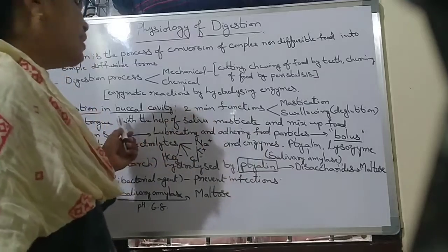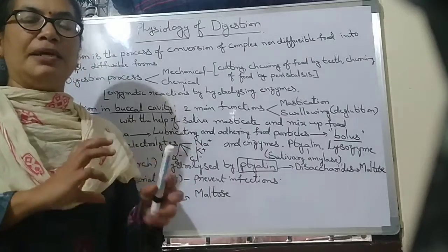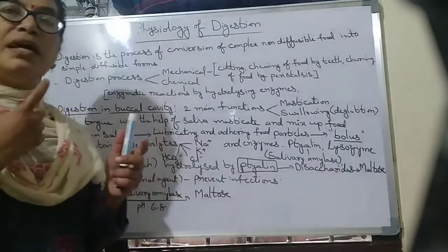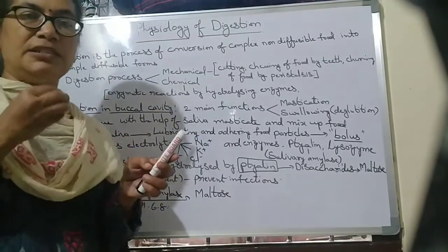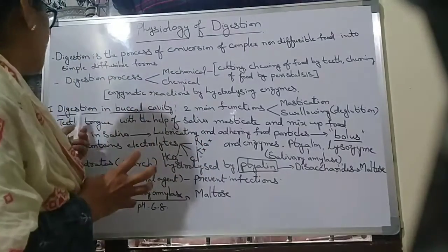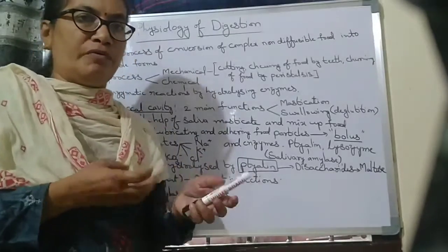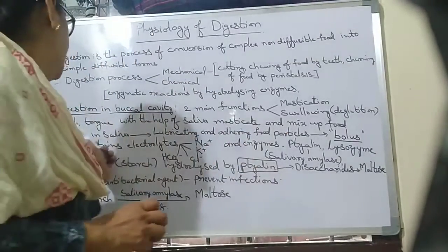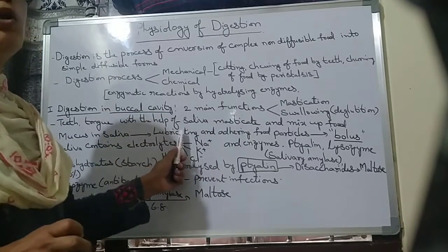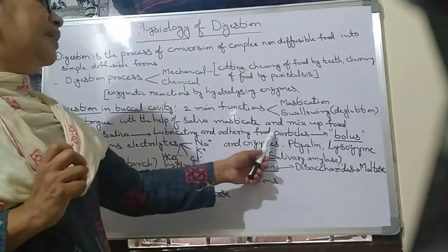Teeth and tongue, with the help of saliva, masticate and mix up food. Saliva is produced and released in the buccal cavity. With the help of saliva, teeth and tongue both mix up the food. The saliva contains mucus, which helps in lubricating, meaning easy movement of food, and adhering food particles.